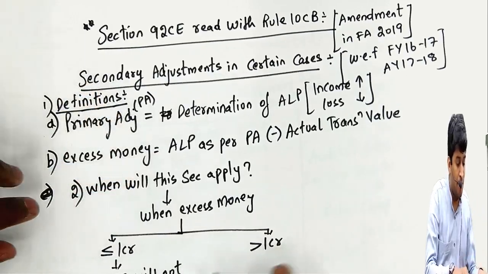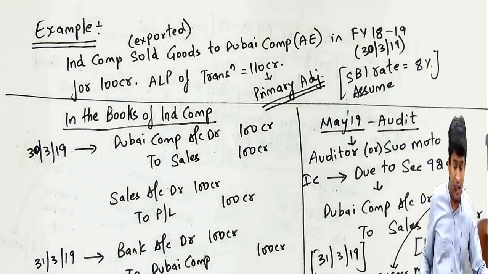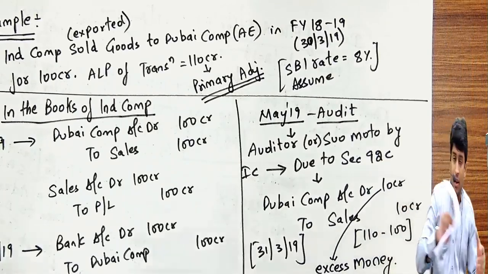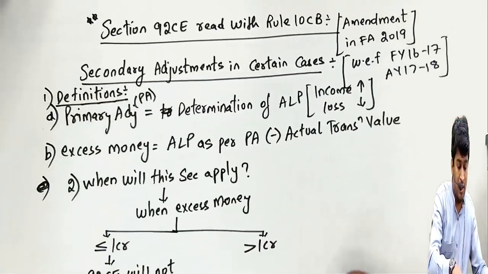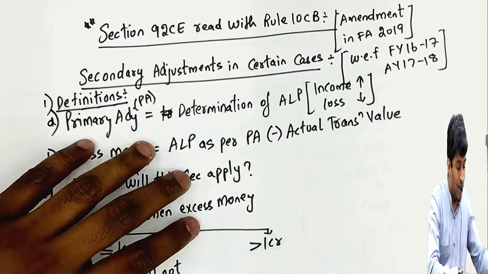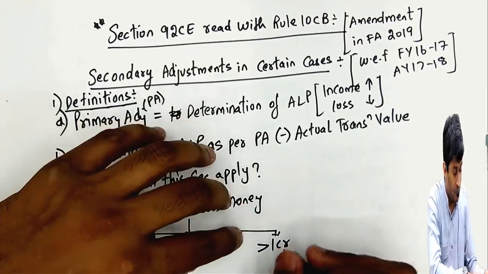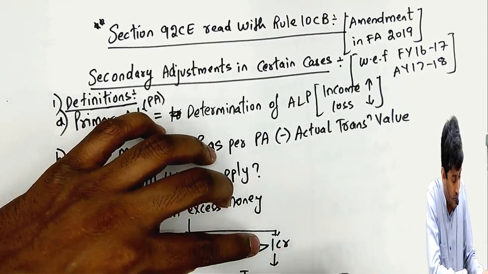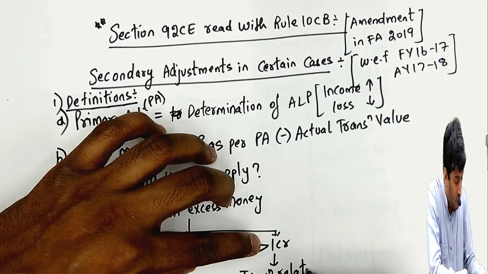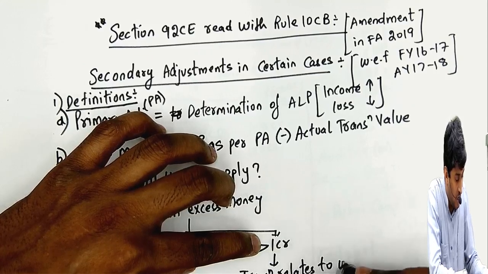In my example, what is excess money? It is 10 crores. It is definitely more than 1 crore, then the section will apply. Then we check which year the transaction relates to.